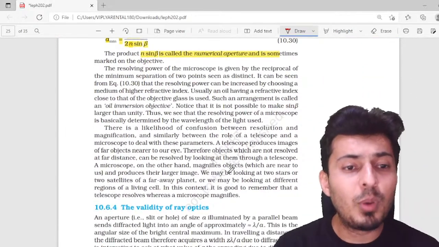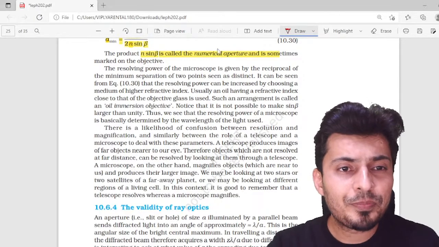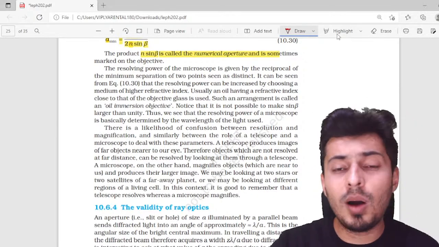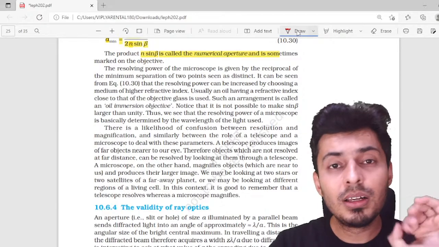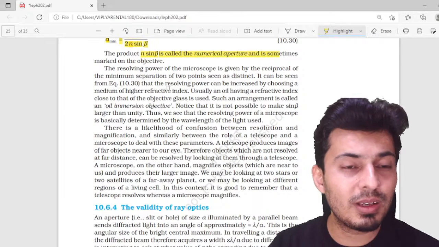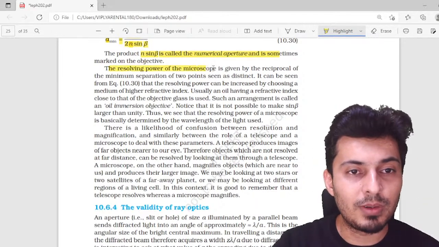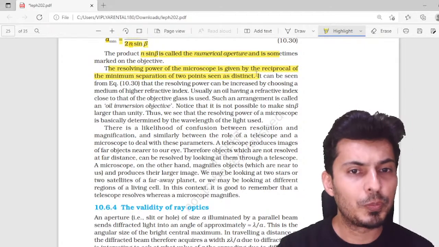And an important thing: resolving power is just the reciprocal of the resolving distance, or the minimum separation between them. So in case you are asked a question on resolving power, just flip this formula. That's the resolving power. That's all you should know.